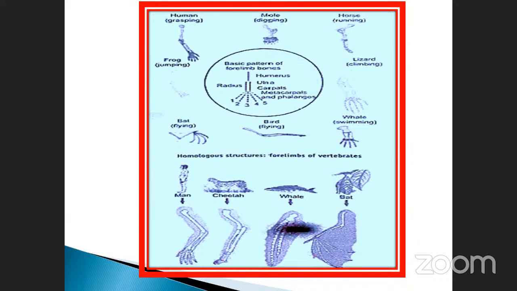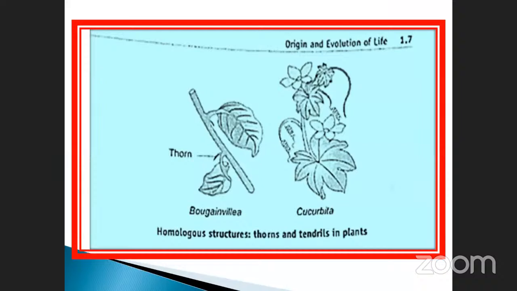What about the bat? It is also a flying process. Okay, so these are the different things. The lizards are used for the climbing purpose. We also use them for the climbing. So these are the different. Okay, see here. This comes from where? The plant homologous organ.